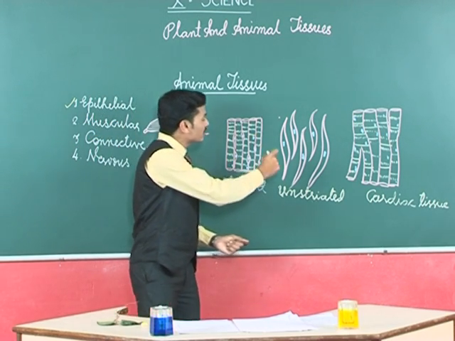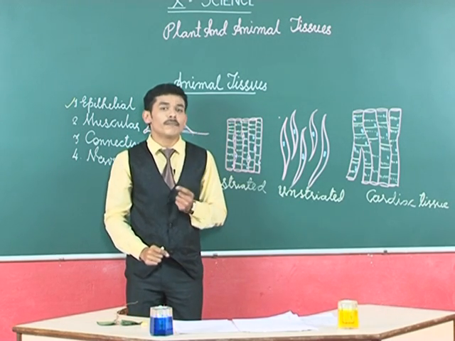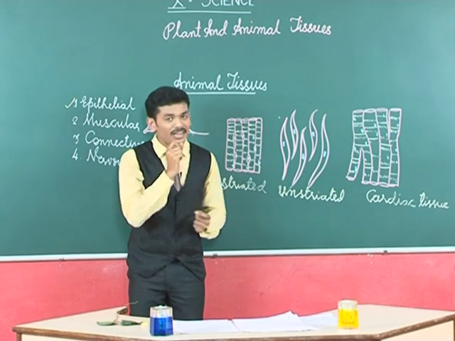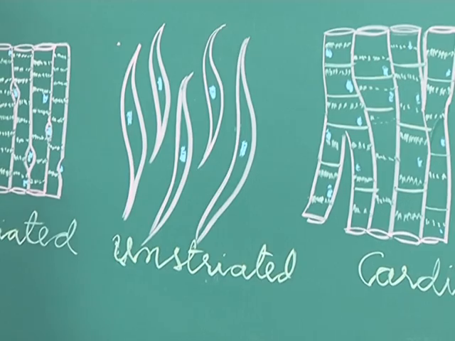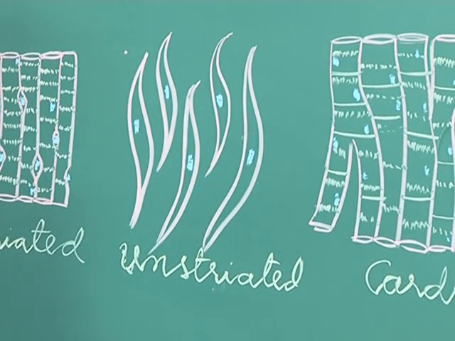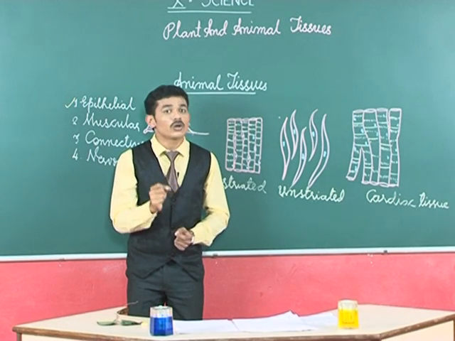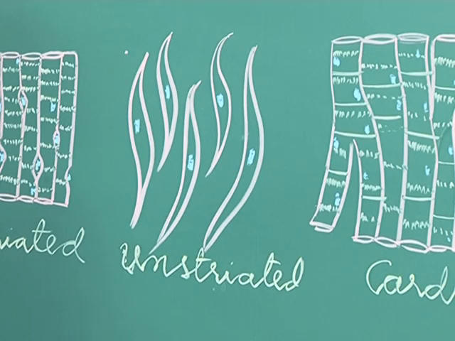And coming to the next type of muscle, unstriated or unstriped muscle. Are you able to see any striations? No, there are no striations here. That is why we call this muscle unstriated muscle. Also, this muscle is called visceral muscle or involuntary muscle. As the name itself says, involuntary muscles.